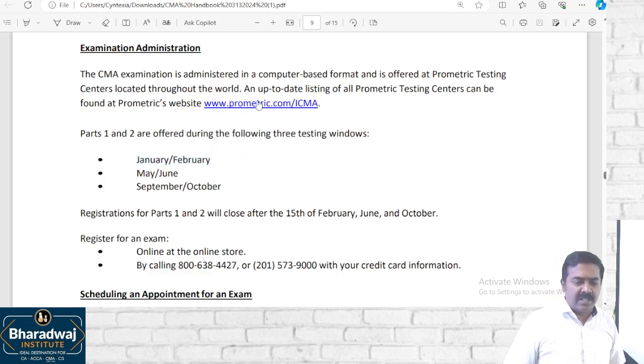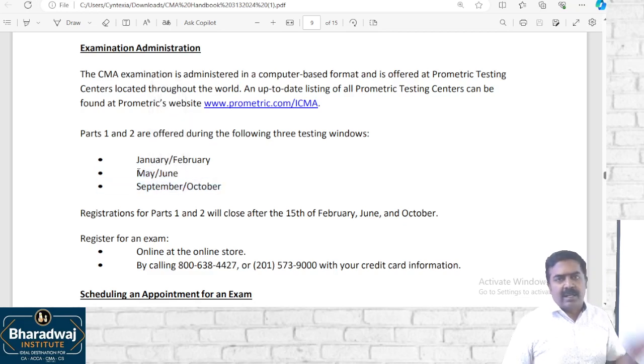It is called the Prometric Testing Center. You can just click on the link. I'll share this file with you as well. You can get the details about the testing centers, which are available across the world. The windows are January 1st to February end, May 1st to June end, and September 1st to October end.